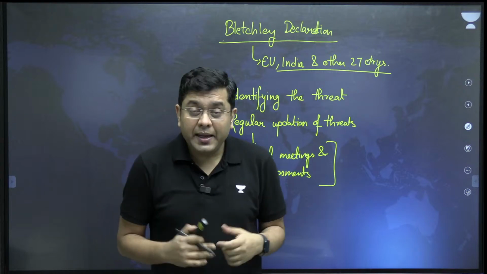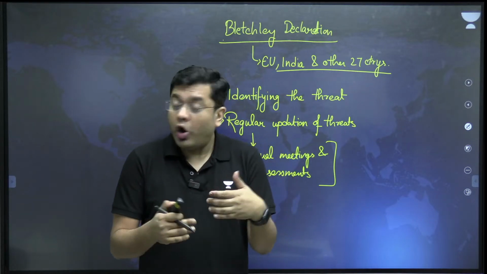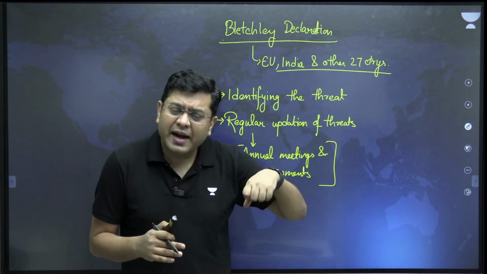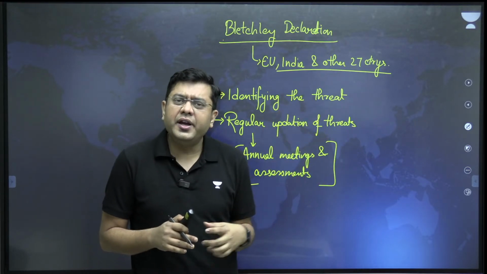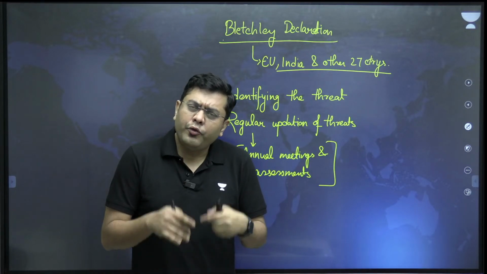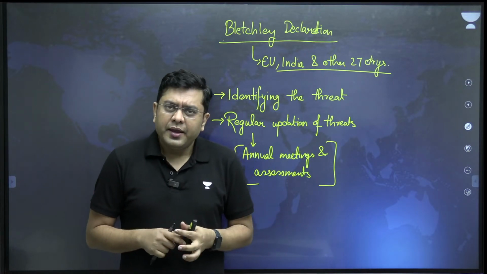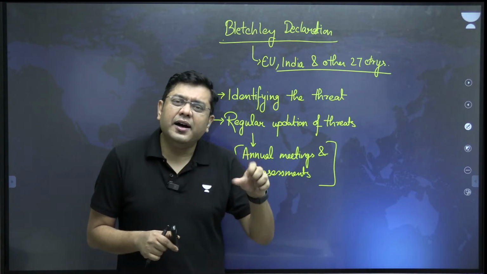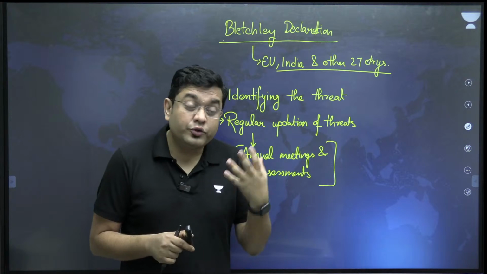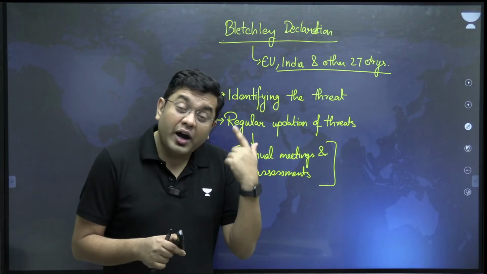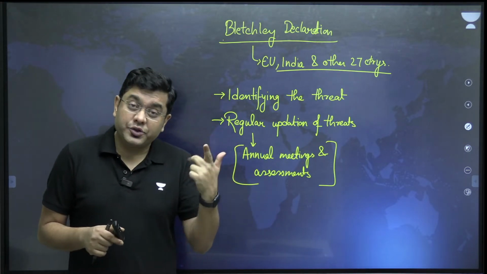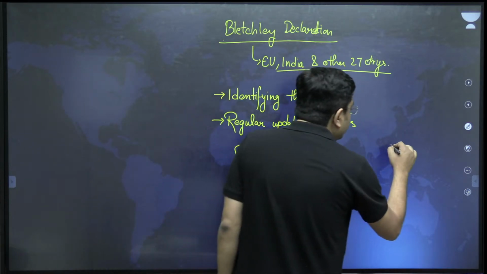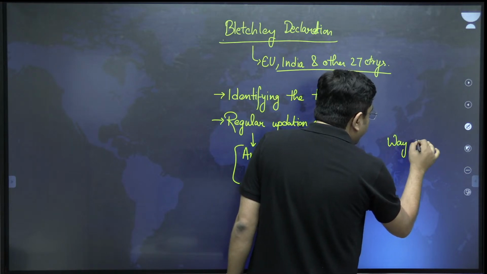But what about you and me? Eventually, on a day-to-day basis, it is you and me who will be impacted by random phishing attacks, ransomware attacks, etc. So what is the way forward in this? The way forward is to go for increased awareness through public campaigns, through advertisements. So the awareness level of the public has to be improved, right? That is something you can encapsulate in the portion of the way forward.